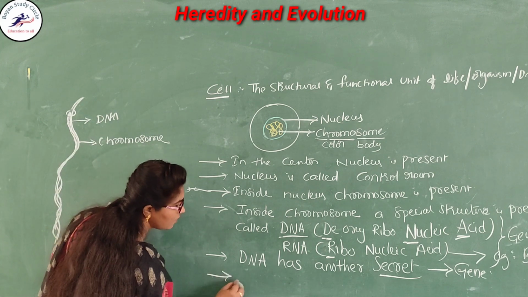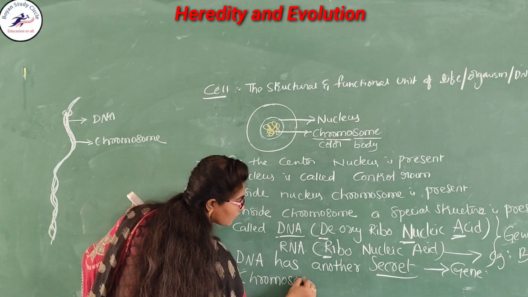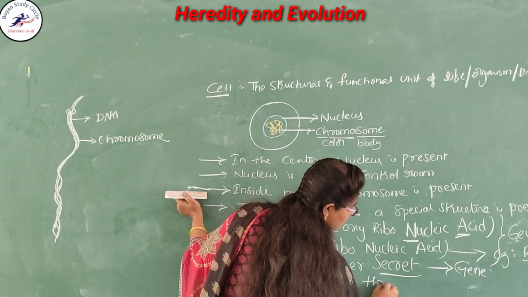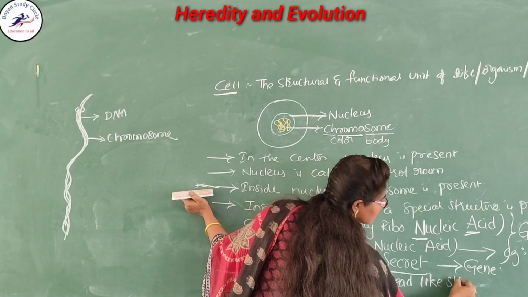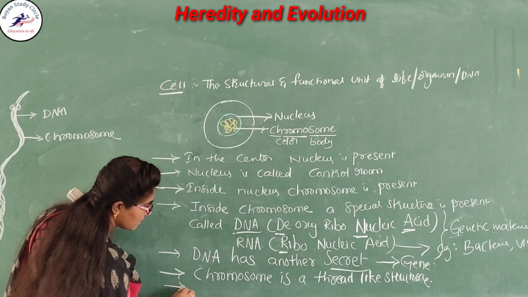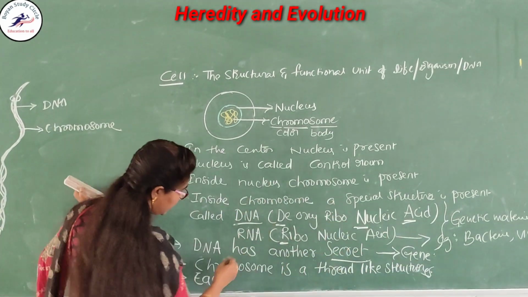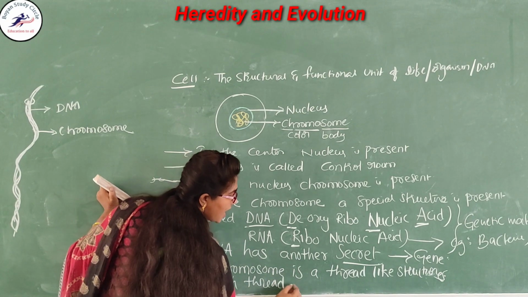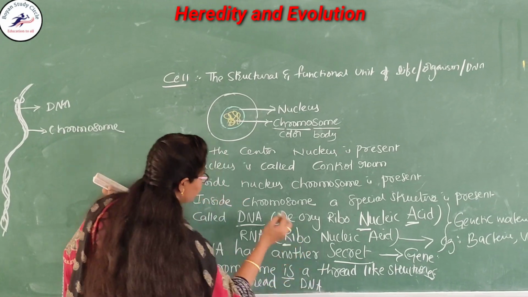So, a chromosome is a thread-like structure. Each thread is called the DNA.